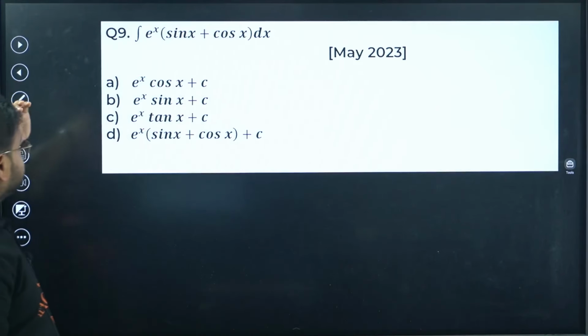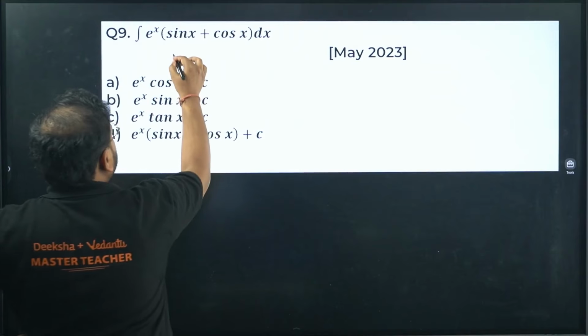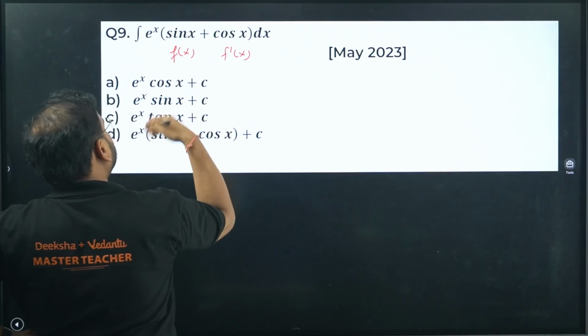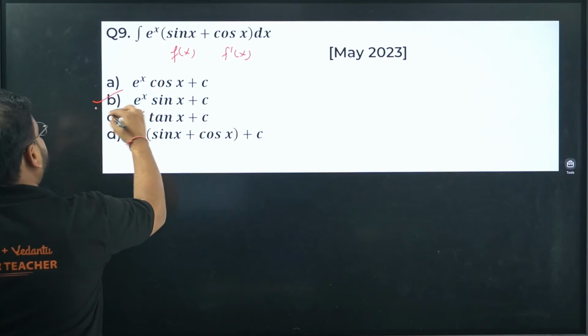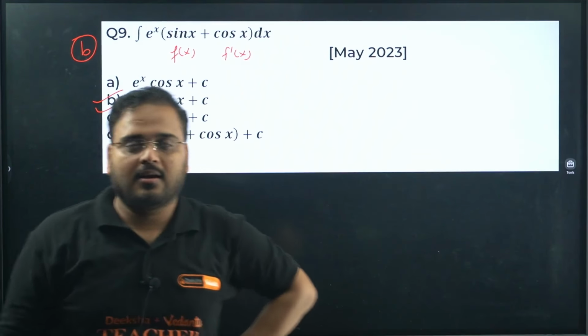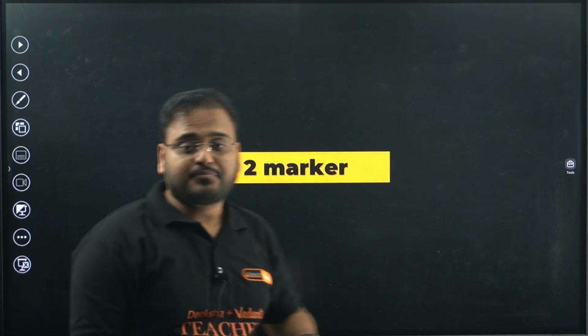Next, your last of the MCQ, e power x times sin x cos x, same rule. This is f of x, f dash of x. So answer will be e power x f of x. So option B. Ninth one, option B is correct. Another PYQ. All right. Now your 2 marker.